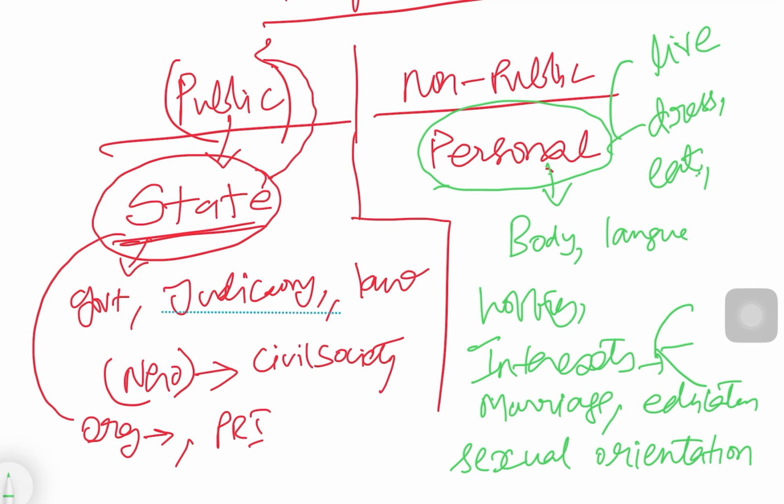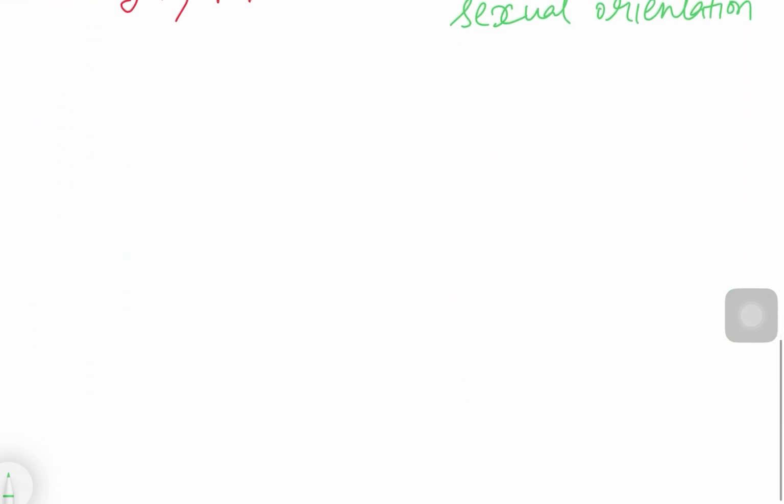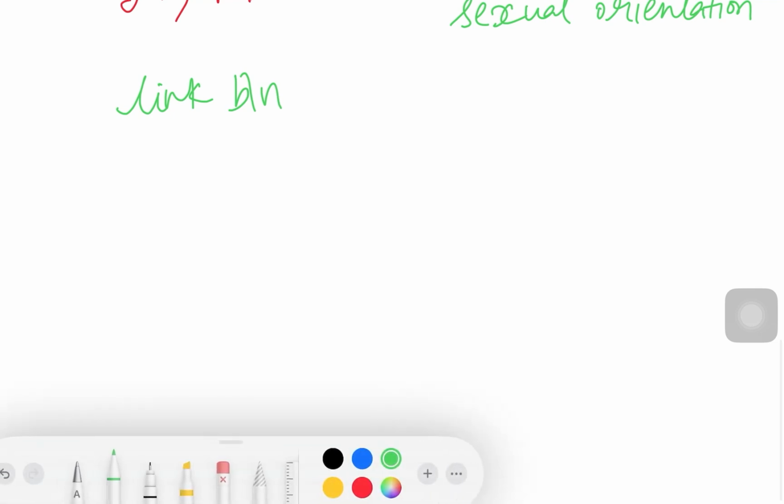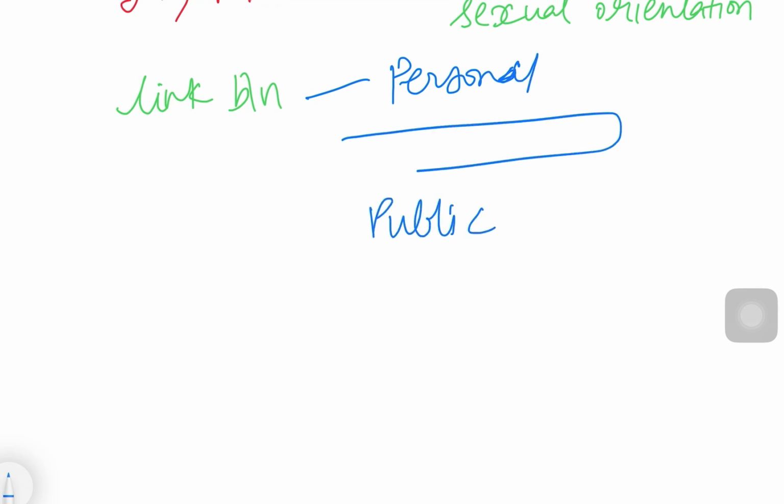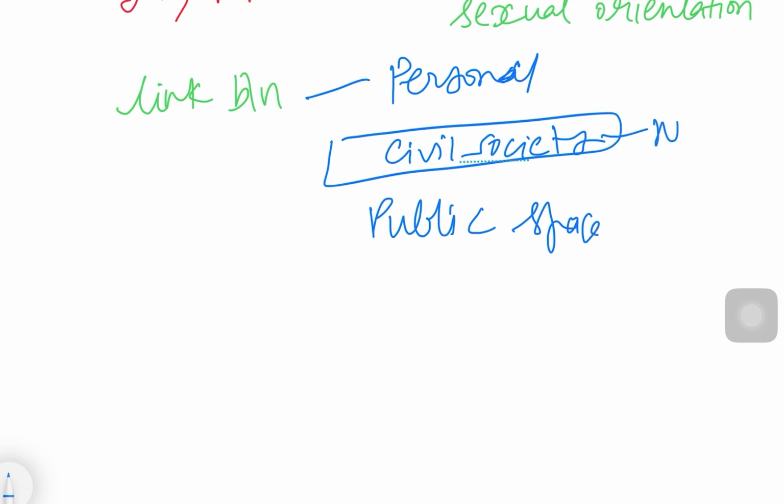Okay, so these issues we call personal. However, there are links between personal and public, right? So in between, you have what is called civil society. Civil society is a link between personal and public space. For example, your NGOs, so many organizations, right? So these are all a link between personal and public space.